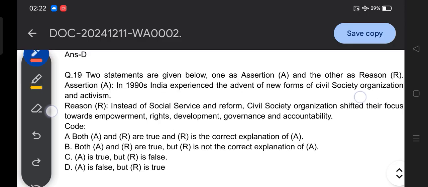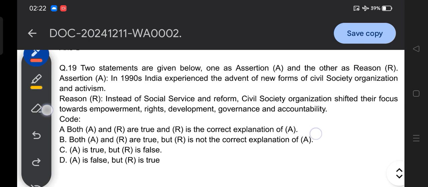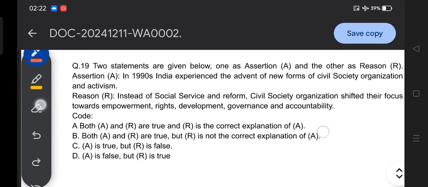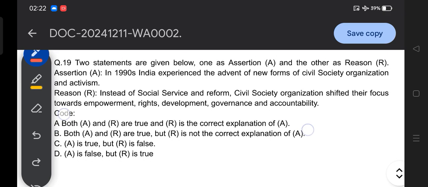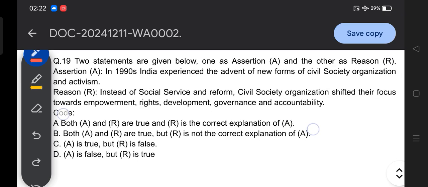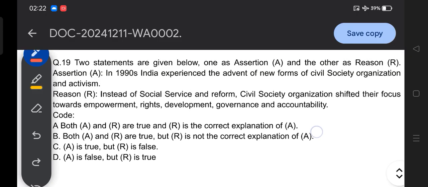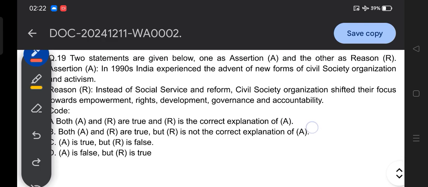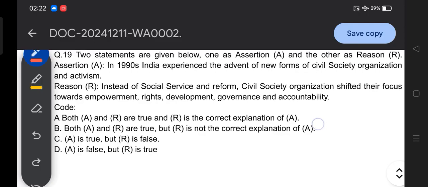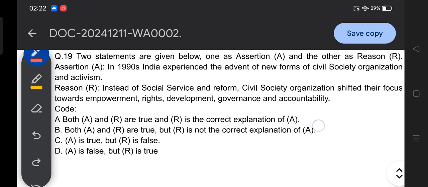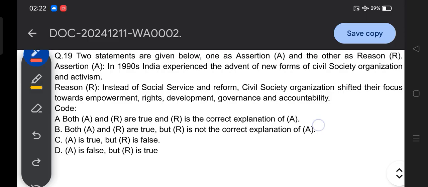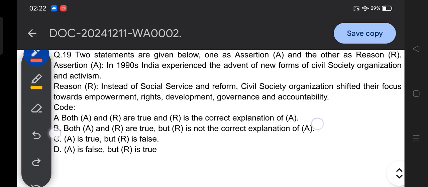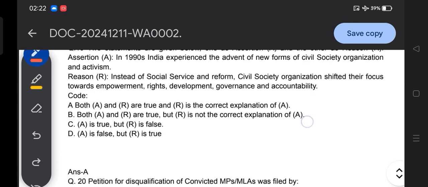Then we come to question number 19. Assertion: in the 1990s, India experienced the advent of new forms of civil society organizations and activisms. Reason: instead of social service and reform, civil society organizations shifted their focus towards empowerment, rights, development, governance, and accountability. I believe you could provide the answer on the new form of civil society, or new civil society movement. So the correct answer for this question is option A.